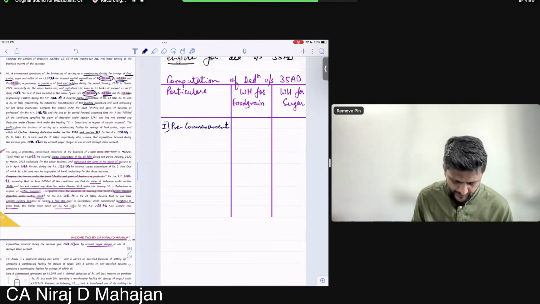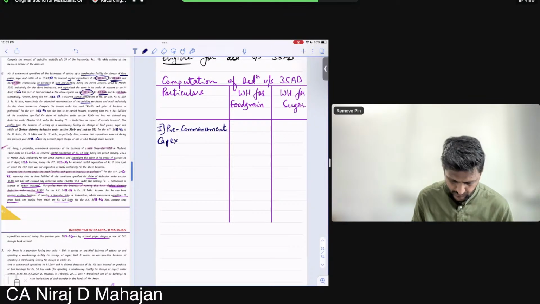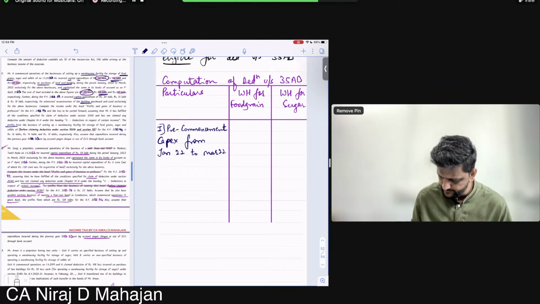So I'm writing capex, capital expenditure, 80 lakhs, and here 60 lakhs.